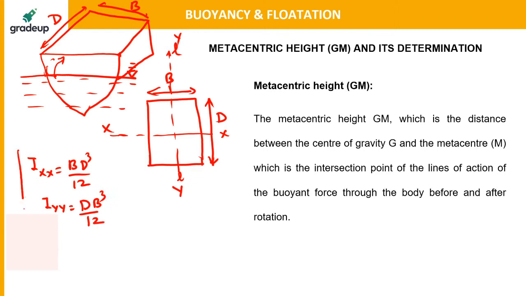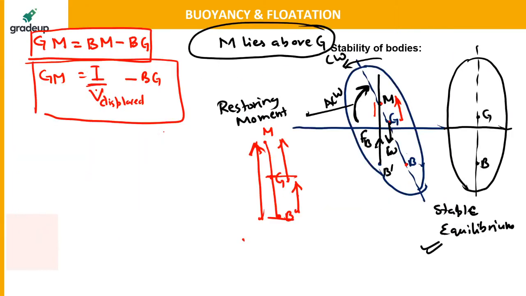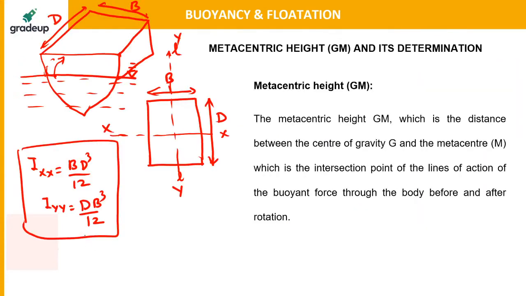Now you must be thinking which moment of inertia will be used when we have to find the metacentric height. The minimum moment of inertia will be used in this formula. You have to put the minimum of I-xx and I-yy, the minimum of these two.